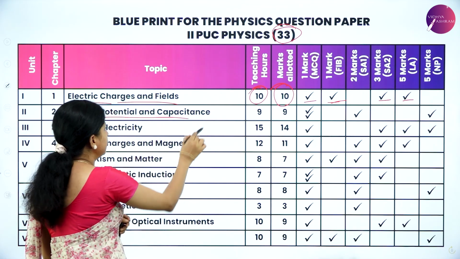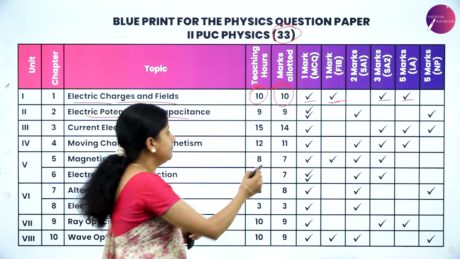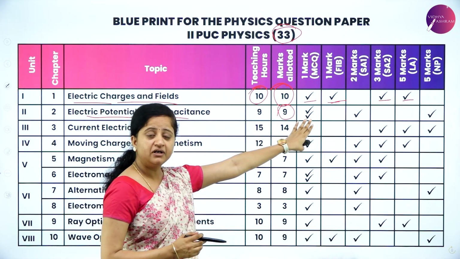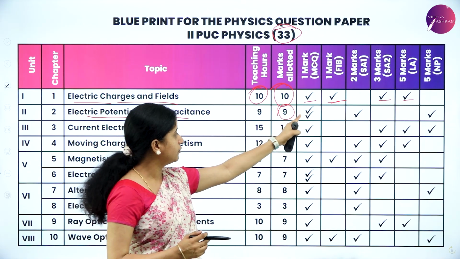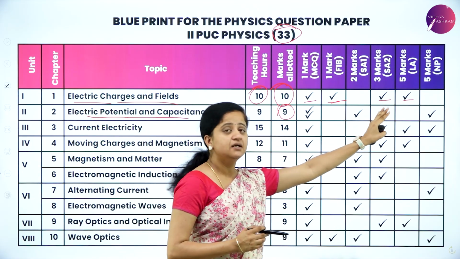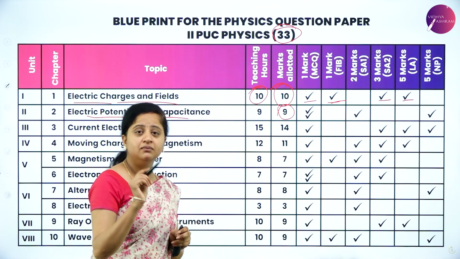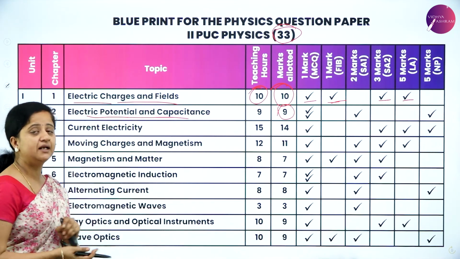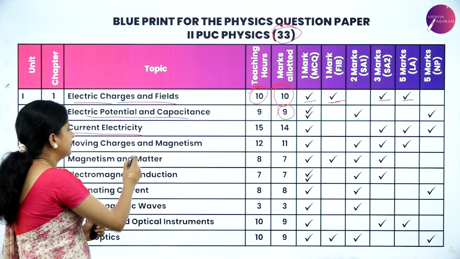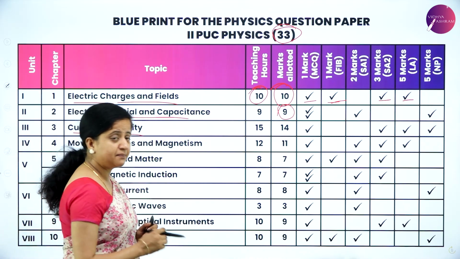So next we have electric potential and capacitance. Total marks allotted for this chapter is 9 marks. So we can expect in 1 mark questions, 2 questions, 1 from fill in the blanks, 1 from multiple choice, and a 2 mark question. 100% you will be having a numerical problem from this chapter called electrostatic potential and capacitance.